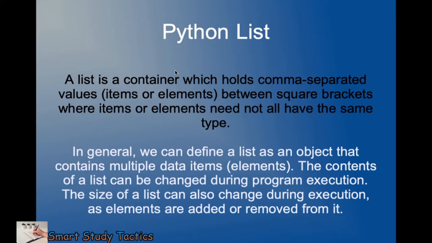As you can see on the screen, today we are going to talk about the Python list. First of all, without wasting time, we are going to discuss it. So what is a list? A list is a container which holds comma-separated values, items or elements between square brackets, where items or elements need not all have the same type.